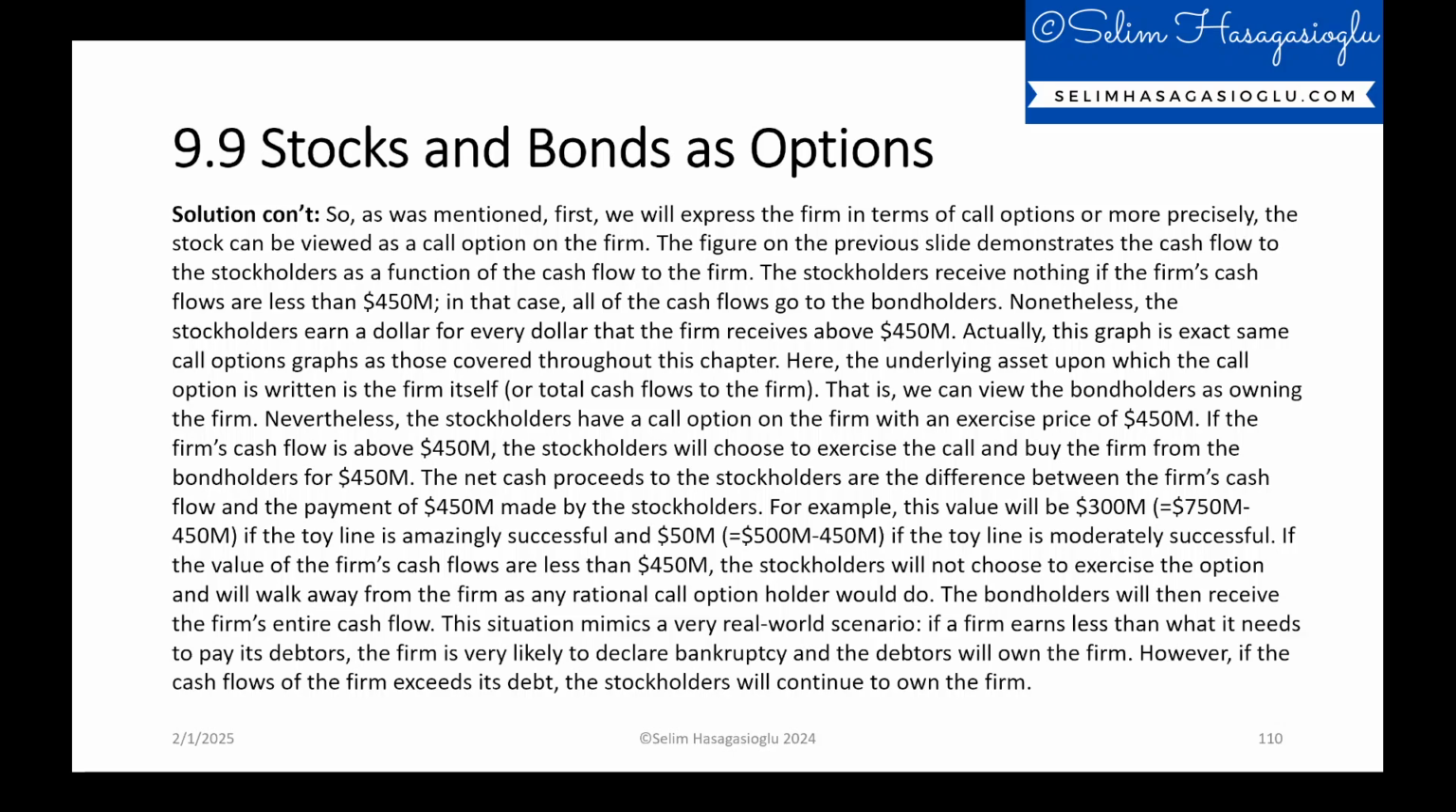If the value of the firm's cash flows are less than $450 million, the stockholders will not choose to exercise the option and will walk away from the firm as an irrational call option holder would do. The bondholders will then receive the firm's entire cash flow. This situation mimics a very real-world scenario. If a firm earns less than what it needs to pay its debtors, the firm is very likely to declare bankruptcy and the debtors will own the firm. However, if the cash flows of the firm exceed its debt, the stockholders will continue to own the firm.